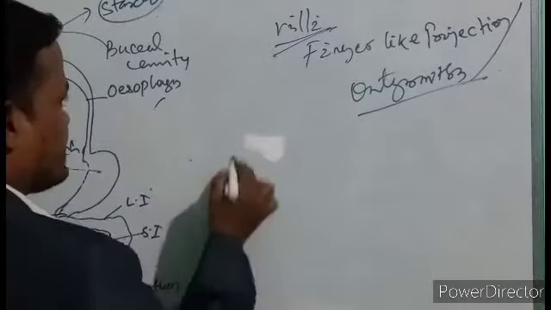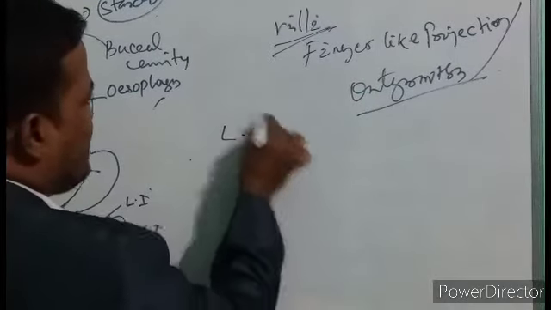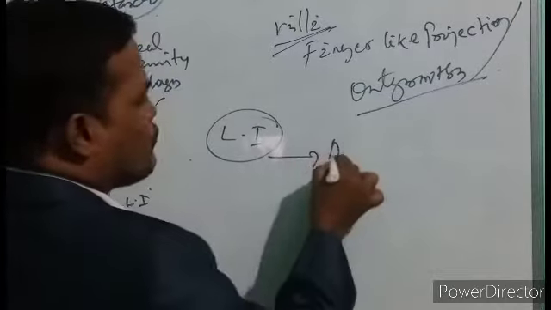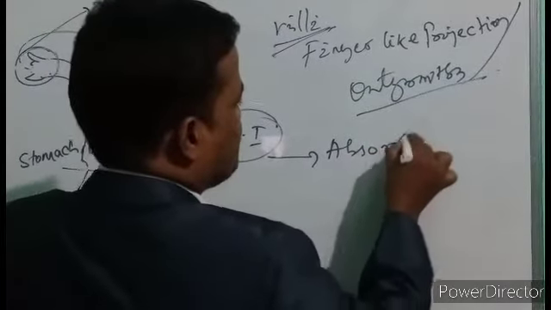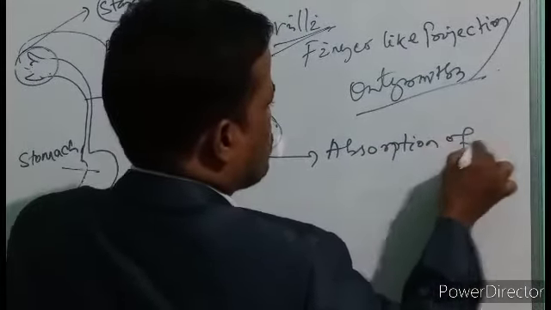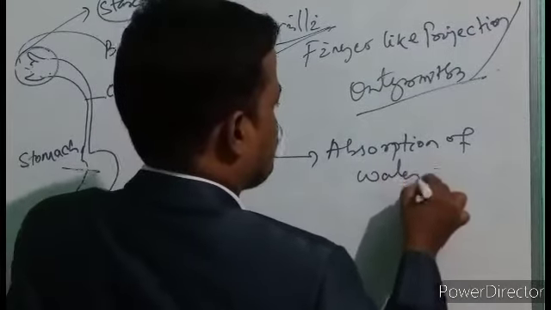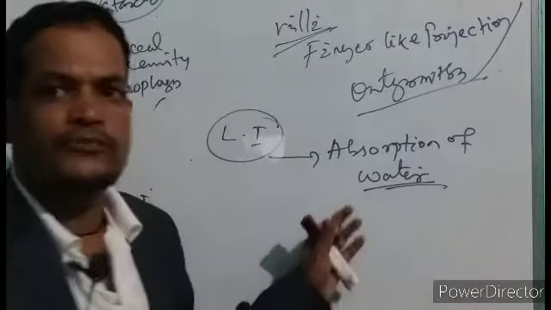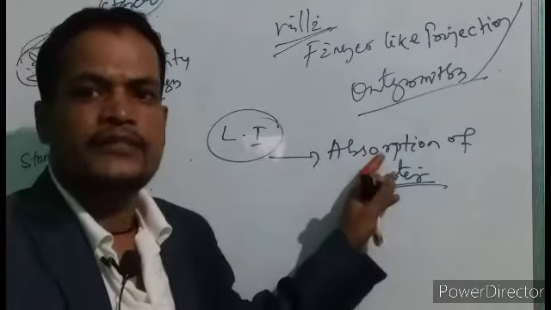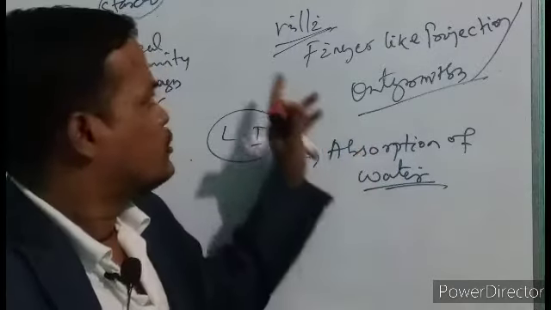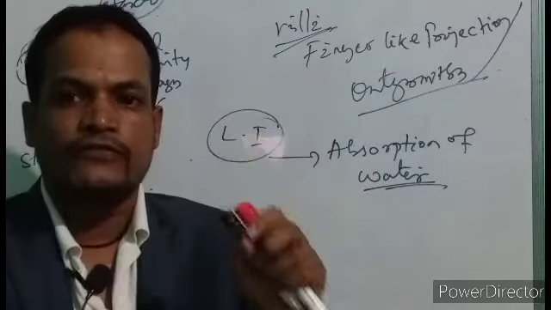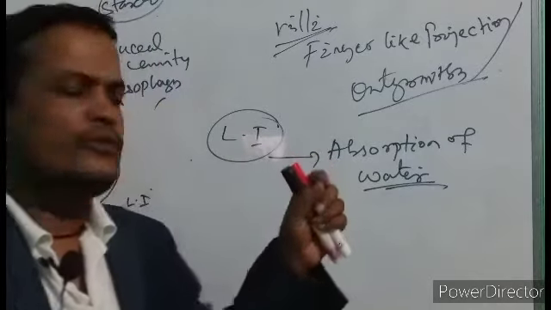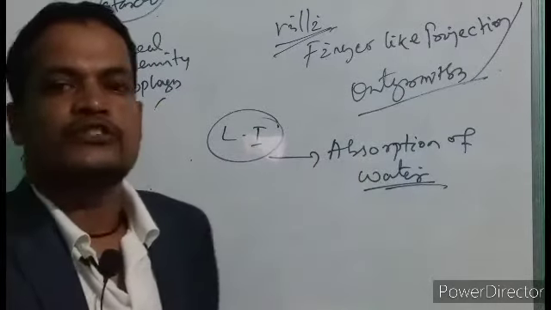Next, large intestine. In the large intestine, absorption of water takes place. Water and some salts are also absorbed in the large intestine. Is it right? In the small intestine, absorption of nutrients or digested food, and in the large intestine, absorption of water.